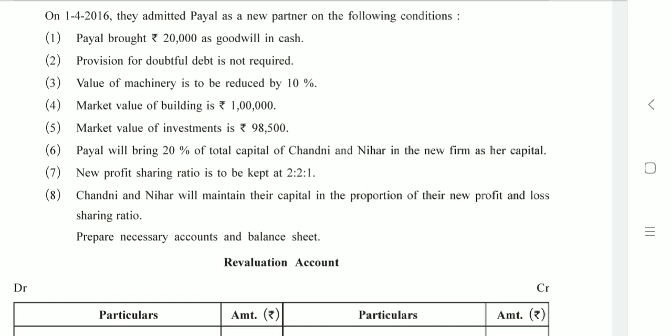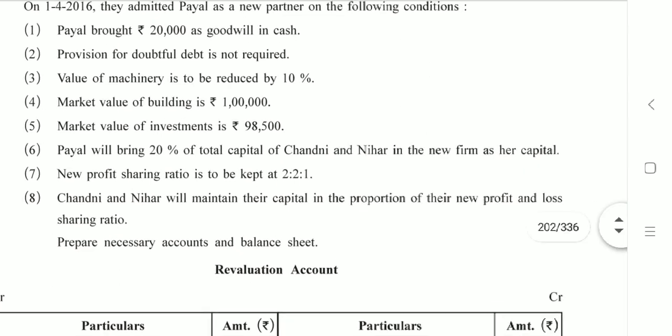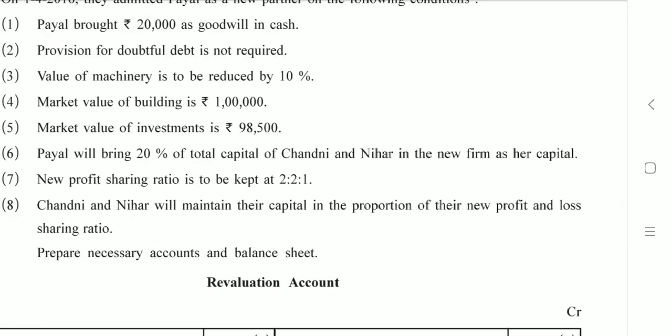Now again, this is a part of twist. They say that the new partner, that is Payal, will bring 20% of total capital of Chandni and Nihar. Who are these people? These are the old partners, Chandni and Nihar.